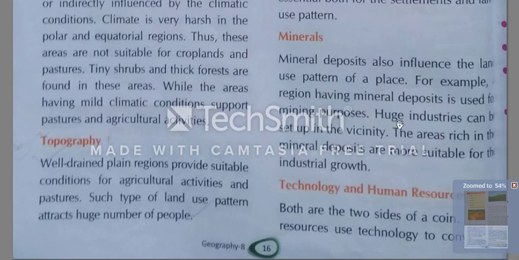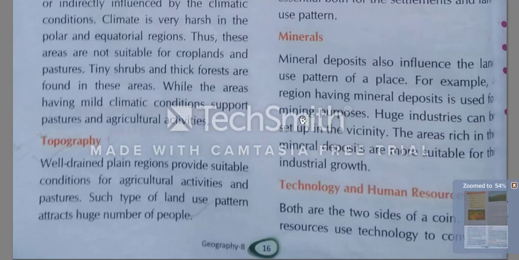Okay, big industries can be set up in the vicinity. Vicinity means neighborhood.